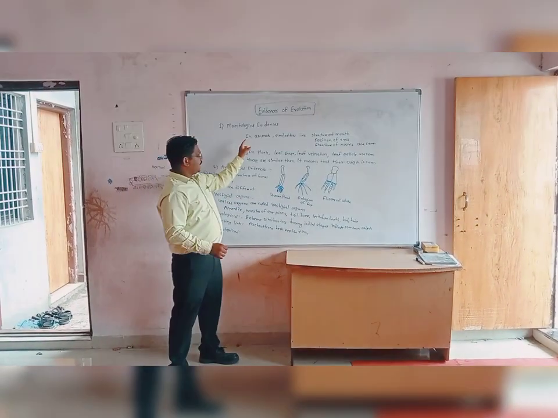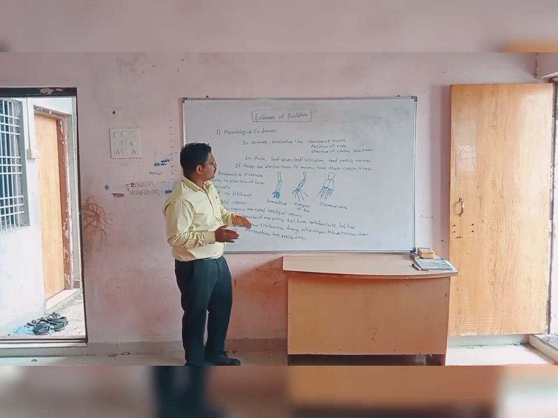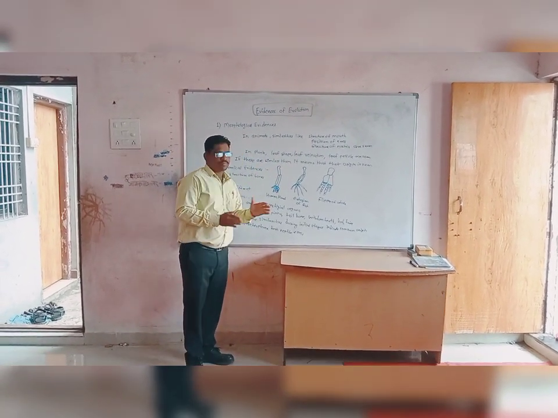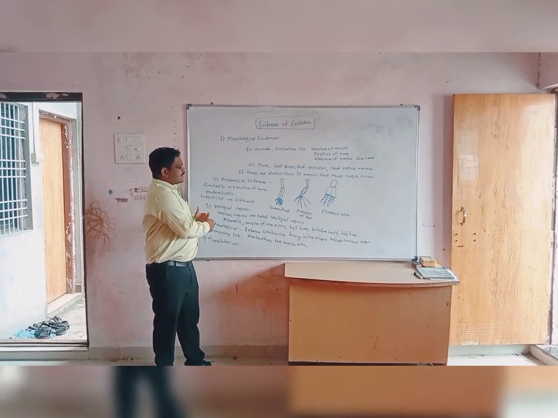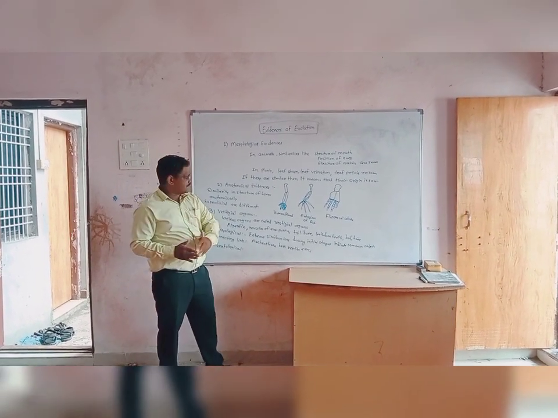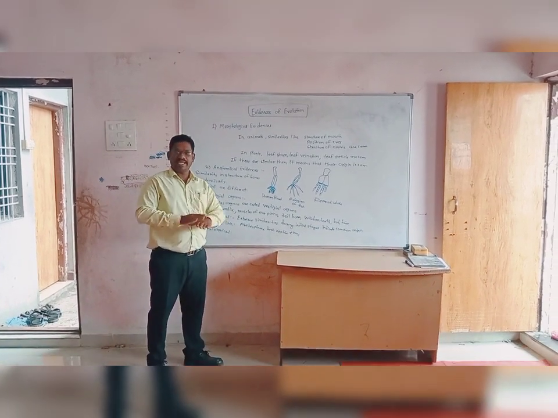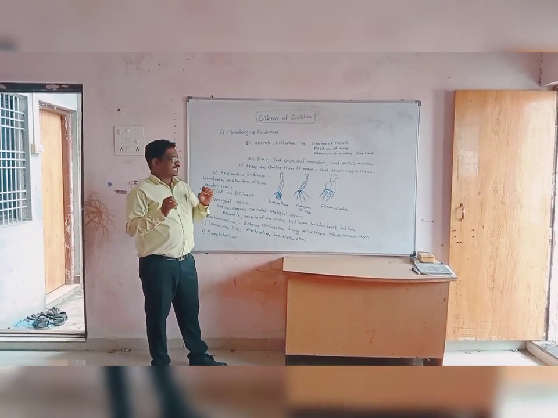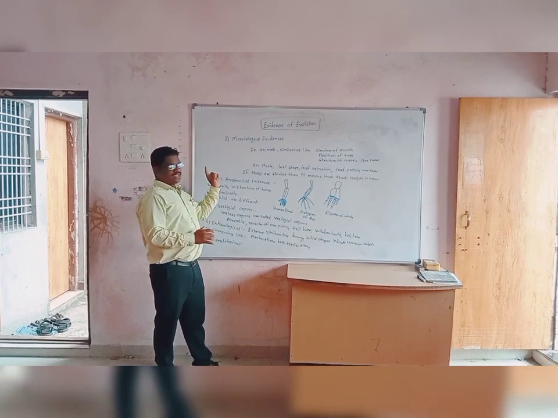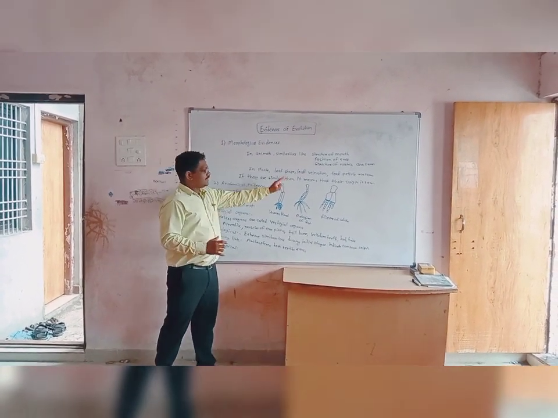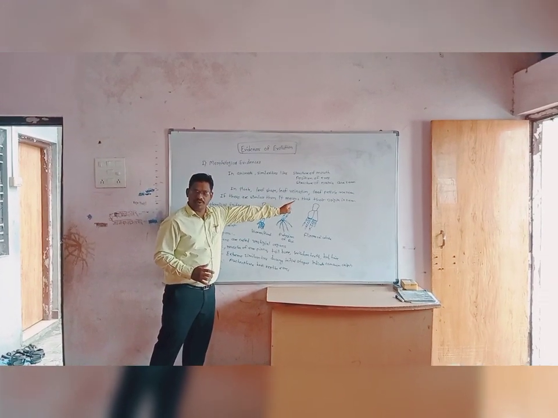For example, in animals, similarities are found in the structure of mouth, position of eyes, and structure of nostril. In the case of plants, leaf shape, leaf venation, and leaf petiole are similar with one another, and therefore if there is a similarity in morphological characters, then their ancestor and origin are common.